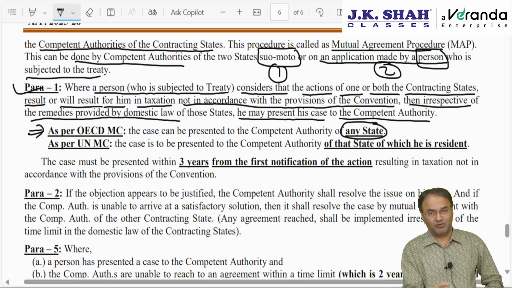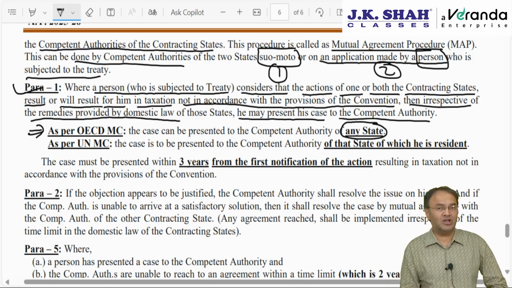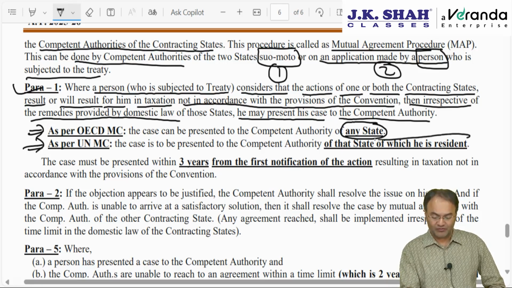He can present it before the UK competent authority as well as the India tax authorities, irrespective of which country he is a resident of and which country has done the wrong thing with him. However, as per the UN model convention, his case has to be presented to the state of residence only, the competent authority of that state of which he is a resident.